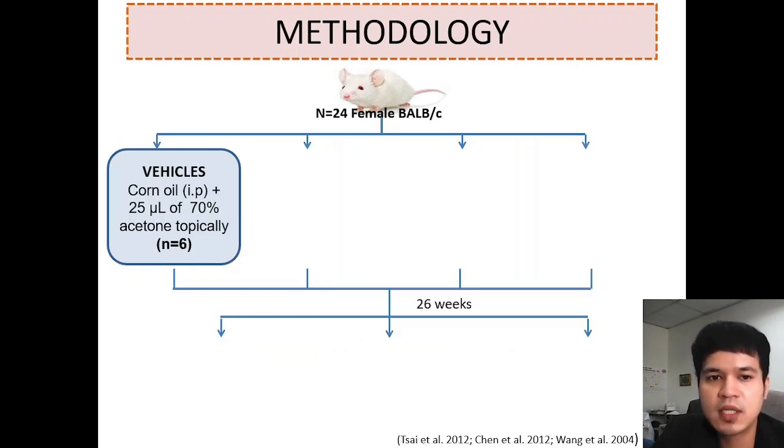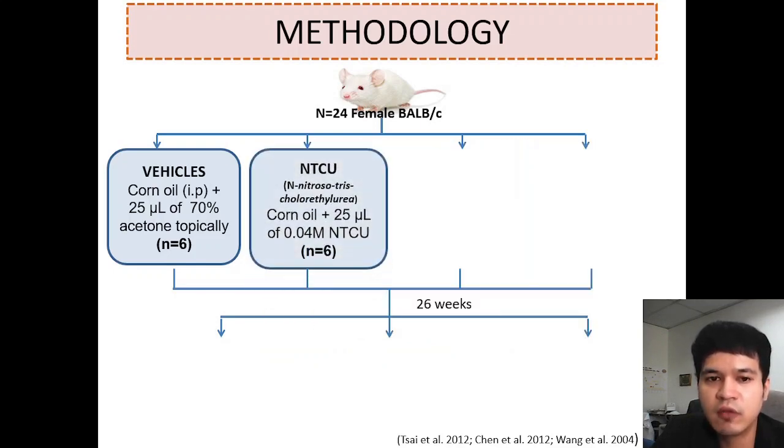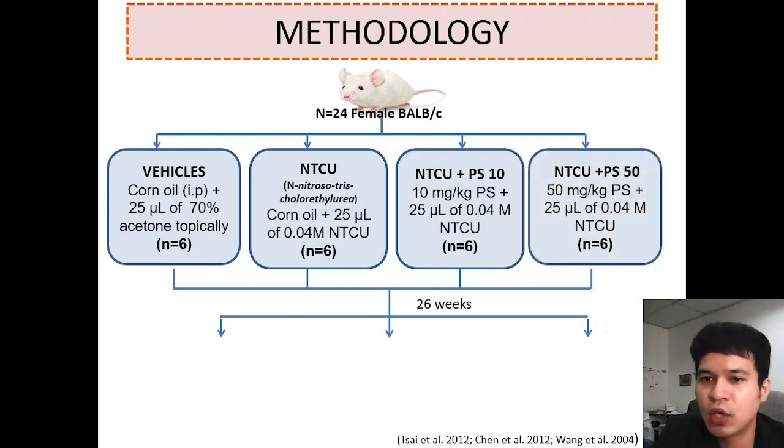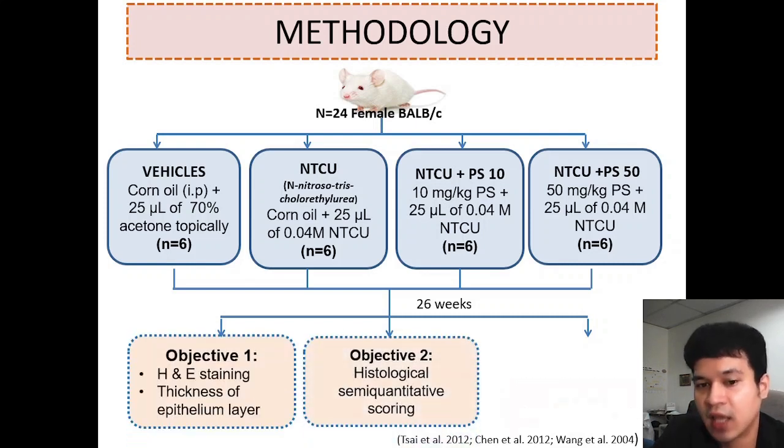The second group is the cancer group, which was treated with the carcinogen NTCU to induce lung SCC. The third group is the low dose of pterostilbene, which was treated with 10 mg per kg of pterostilbene together with the carcinogen. And the last group is the high dose of pterostilbene, with 50 mg per kg of pterostilbene together with the carcinogen. After 26 weeks of treatment, twice a week, all mice were sacrificed and the lungs were collected for testing.